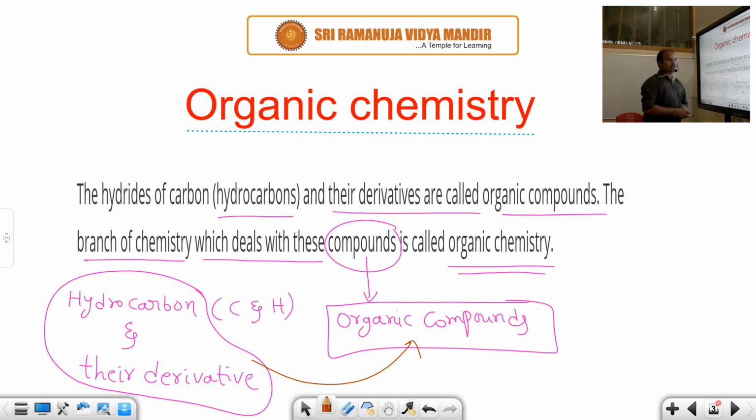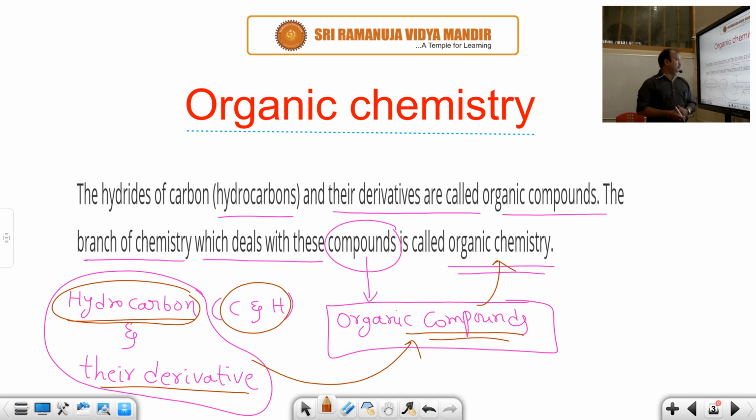The chemistry which deals with organic compounds is called organic chemistry. Once again I will recap. The compounds made up of hydrocarbons and their derivatives are called organic compounds. A hydrocarbon is a compound made up of carbon and hydrogen. The branch of chemistry which deals with these organic compounds is called organic chemistry. Students, I hope you are very clear here.